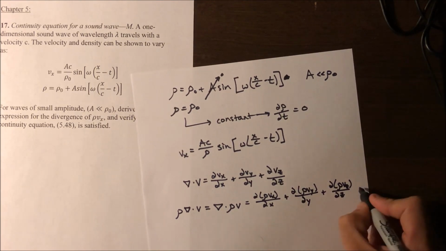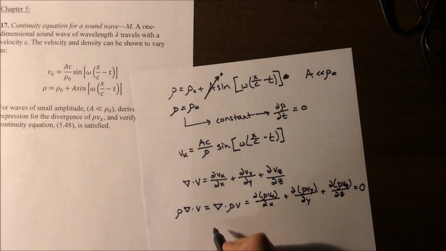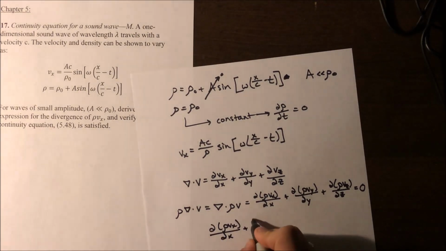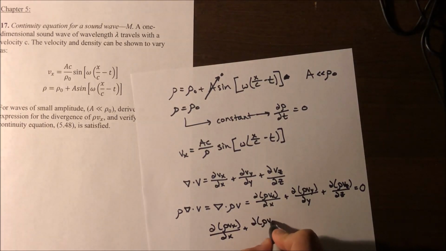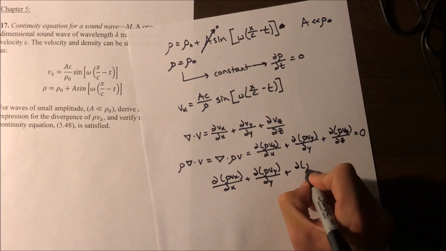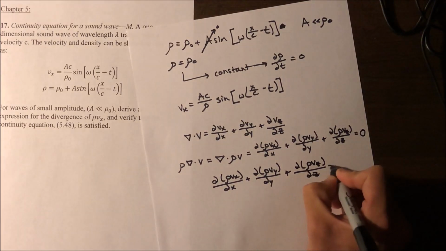Now this equals 0. Now the next thing we're going to try and do, let's go ahead and actually rewrite that equation real quick. Partial of rho vx over partial x plus partial of rho vy over partial y plus partial of rho vz over partial z.